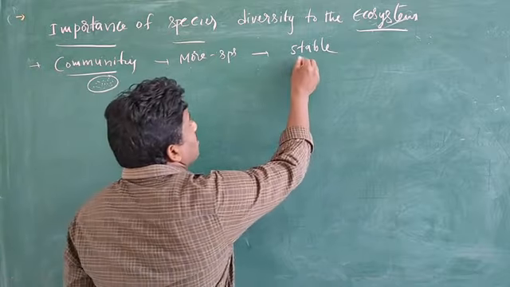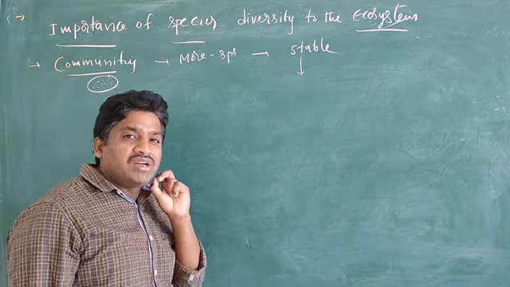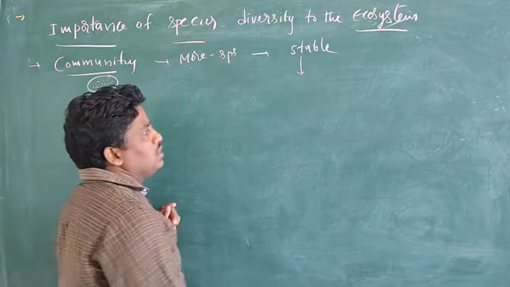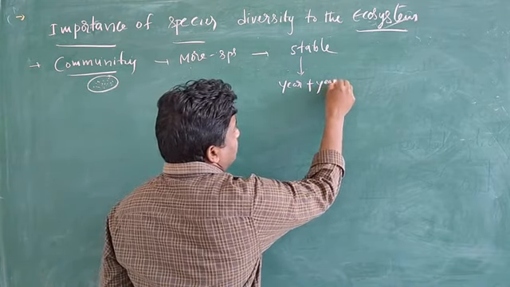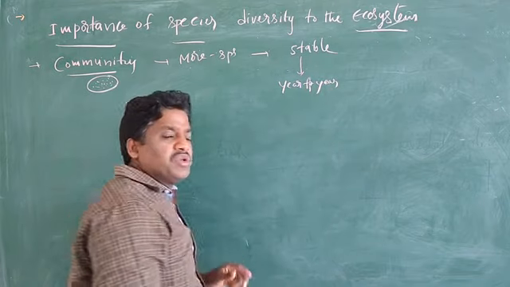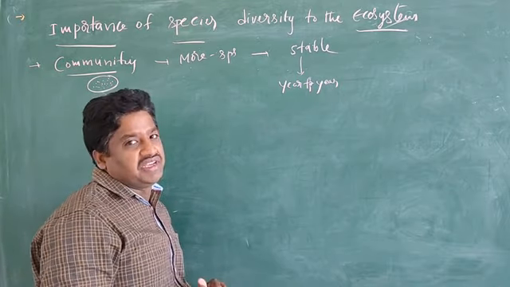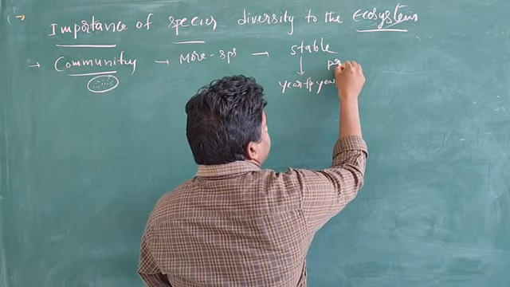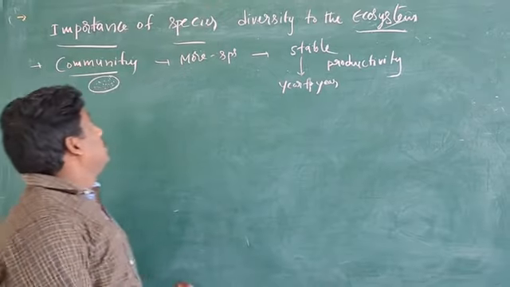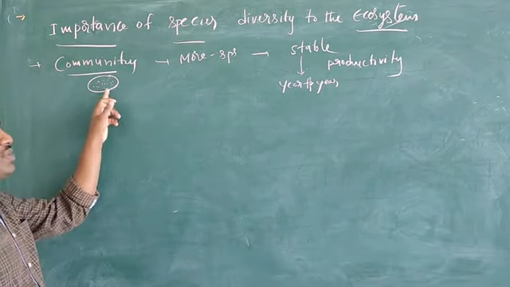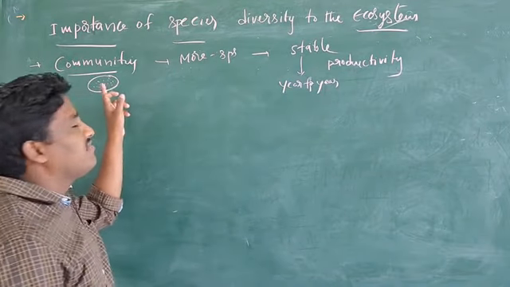Such a stable community should not show much variation from year to year. What should it not show much variation in? Productivity. So communities with more types of species present in an area tend to be more stable than those with fewer species.